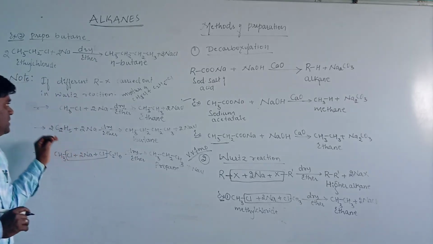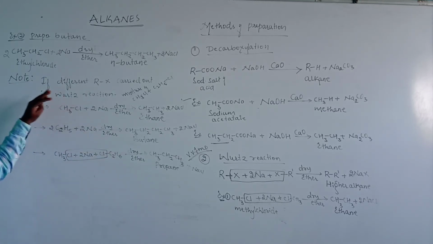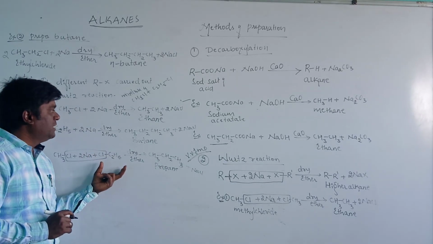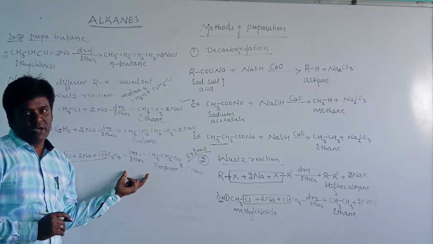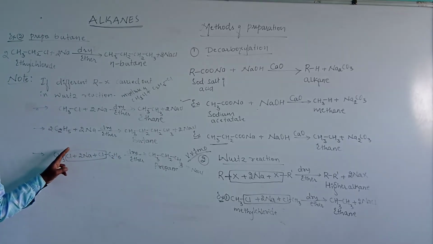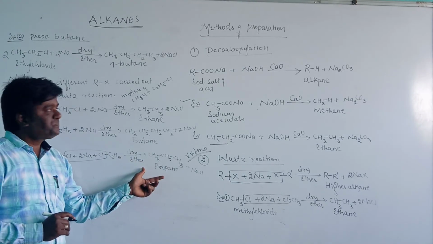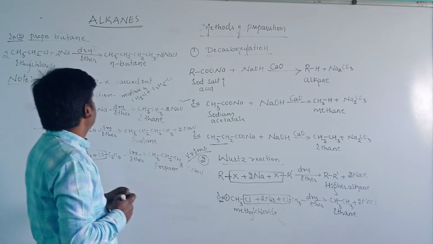If we take different alkyl halides and carry out the Wurtz reaction, then a mixture of 3 alkanes is formed. From this, it is difficult to isolate any one of the products. Therefore, it is not the best method for the preparation of odd-numbered alkanes. This is about today's class.